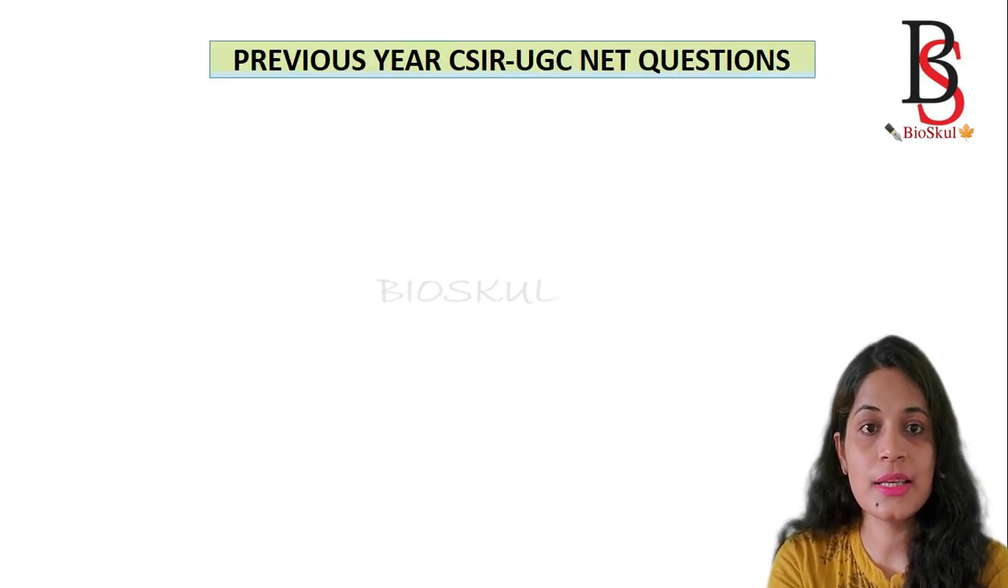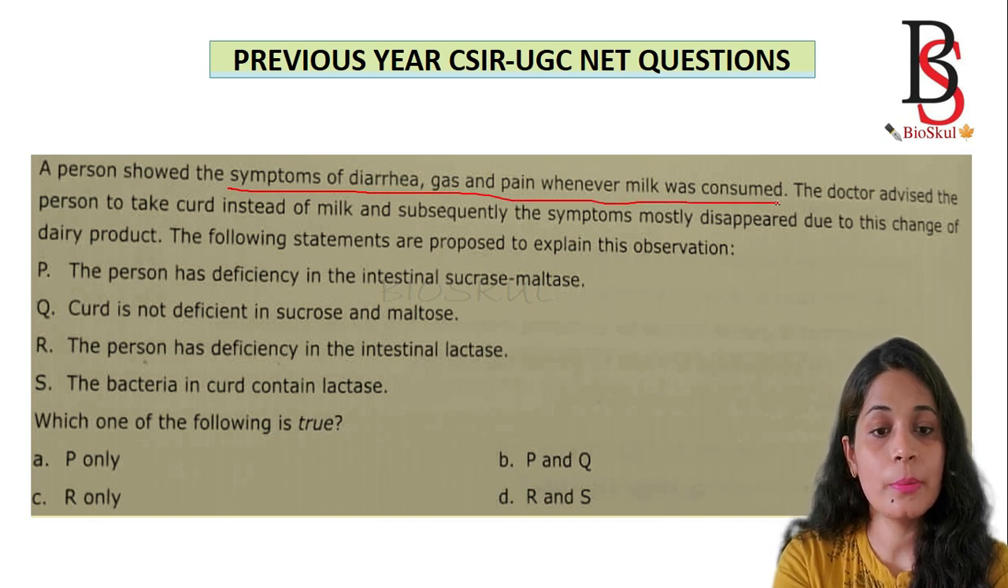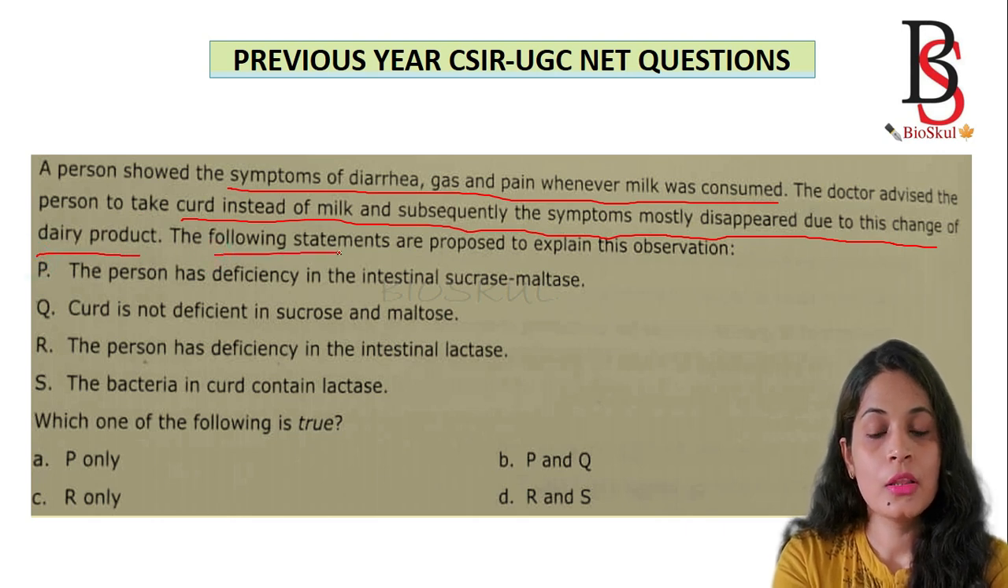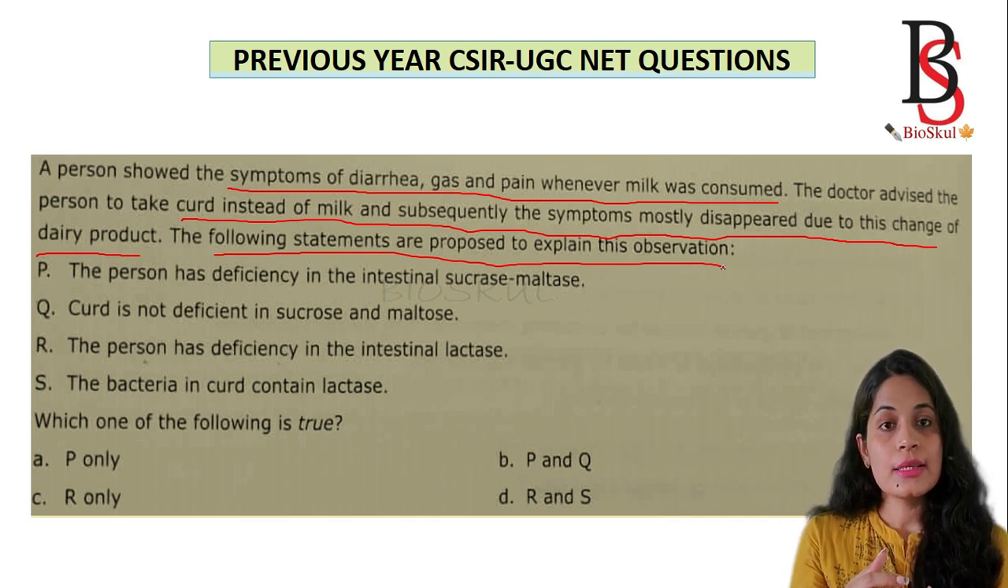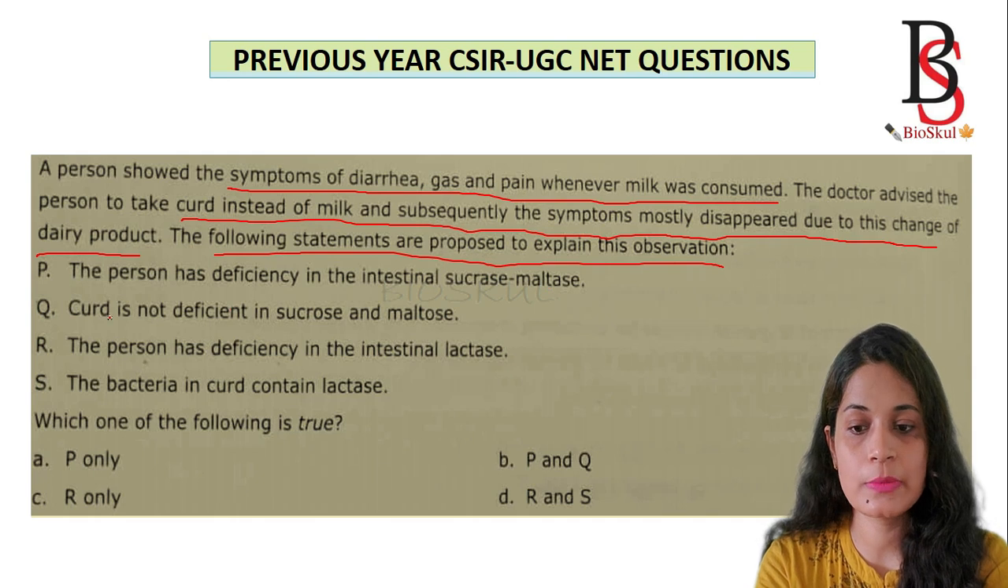Now we come to a previous year CSIR UGC NET question. A person showed the symptoms of diarrhea, gas and pain whenever milk was consumed. The doctor advised the person to take curd instead of milk, and subsequently the symptoms mostly disappeared due to this change of dairy product. The following statements are proposed to explain the observation. The person has some digestive problem when taking milk, but has no problem when taking curd. So what is the correct explanation?